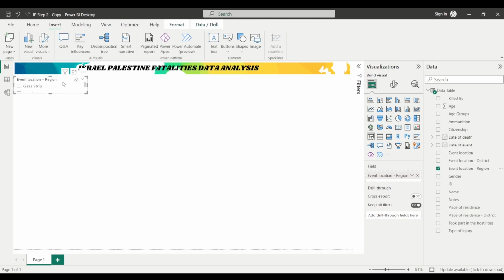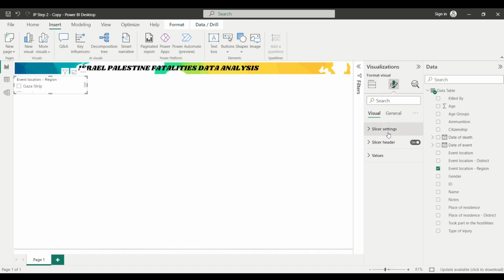But since I want the style of the slicer to be changed, having the slicer selected, I will click here on format your visual, and then from slicer settings I will change the style and make it drop down. So now when you click here on this all option that you can see on the screen, this will show you the following options, right?